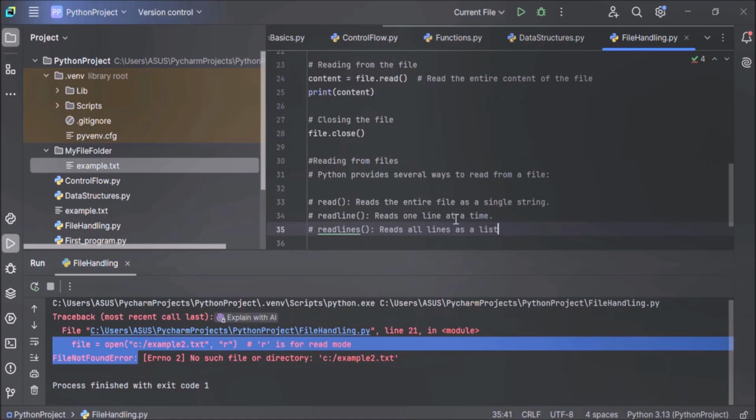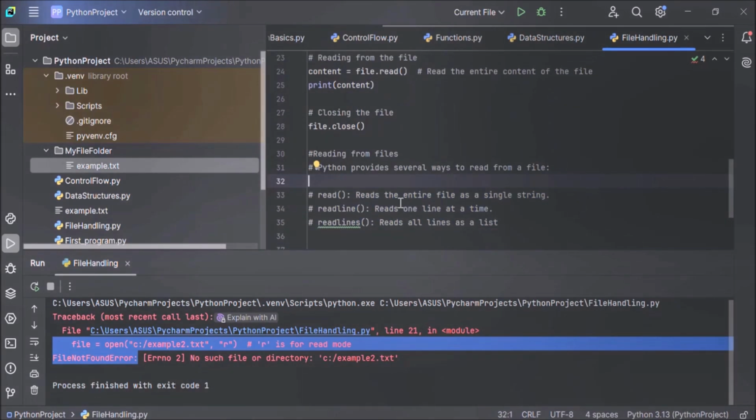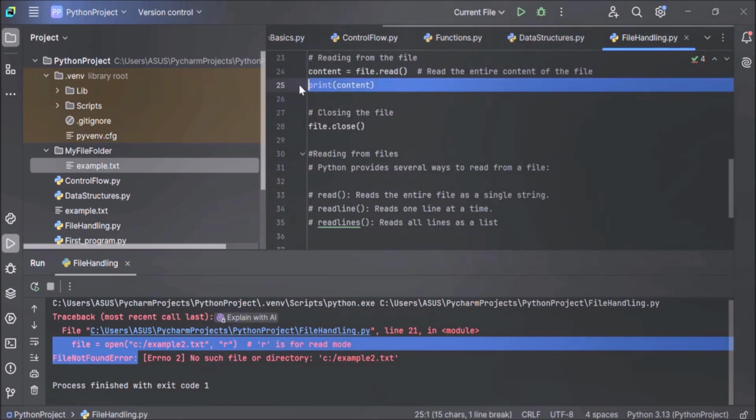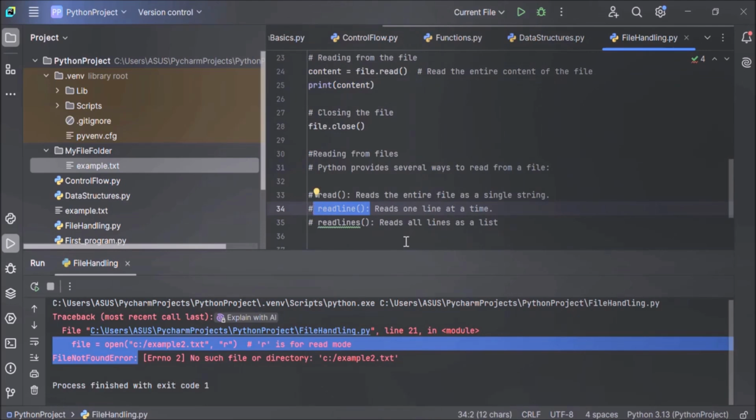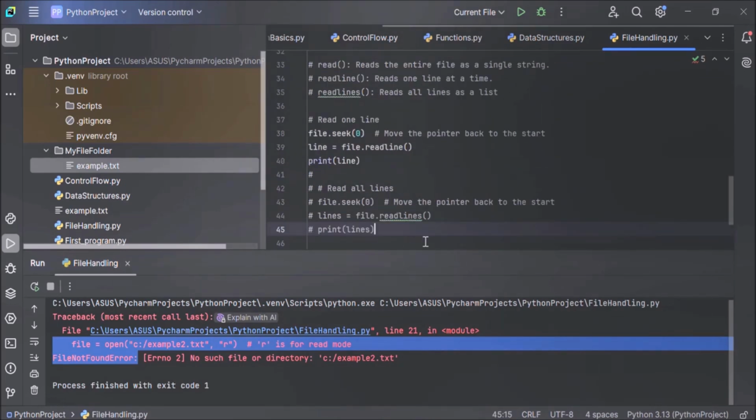Now let's see how each one works with the help of an example. We have already seen the example of the read method, how the entire content of the file was read and displayed. Now next is the readline method. Let's see an example. The readline method reads one line at a time. In this example, we have used the seek method to move the pointer back to the start. What does it mean? What is the seek method doing here? Why have we passed 0 as an argument?